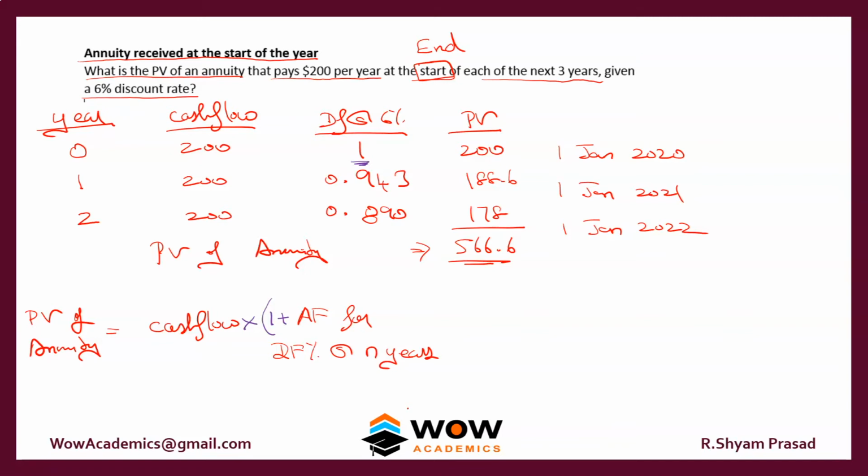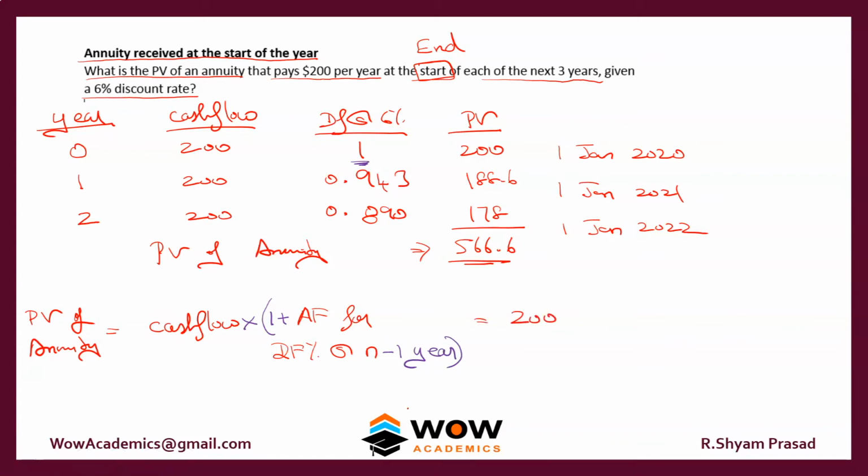So how can we take the 3 years discount factor? We have to take only the 2 years discount factor. So we'll change the formula a little bit. The formula is n minus 1 year. Okay, so we'll do this and we'll try to get an answer.